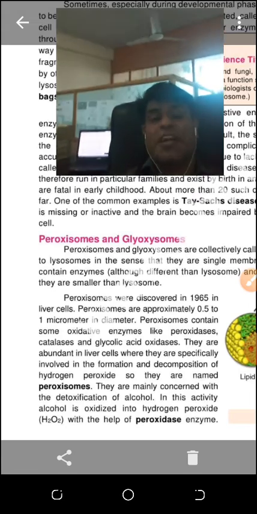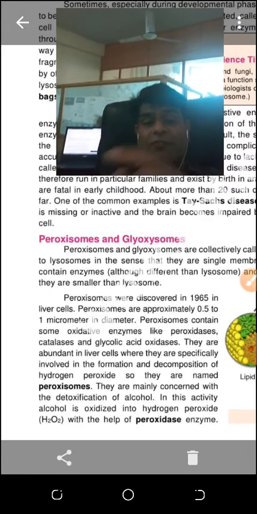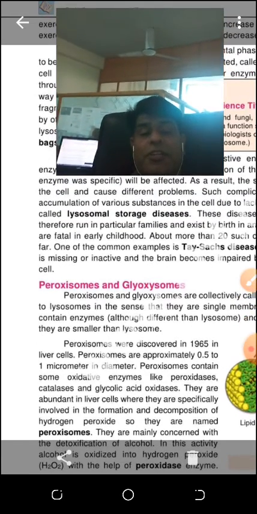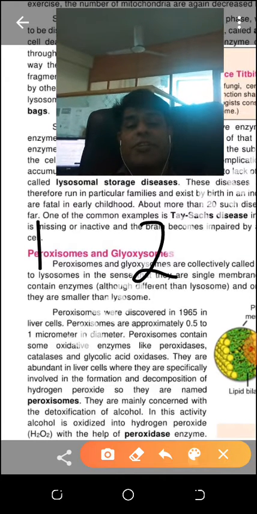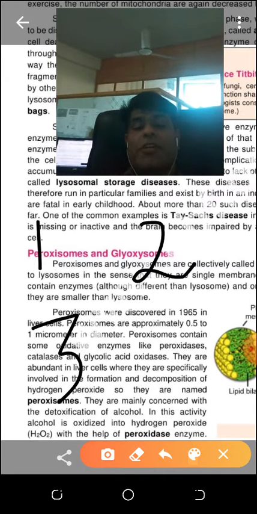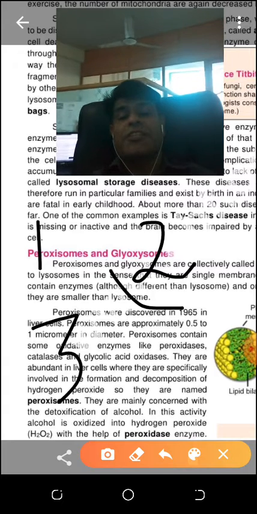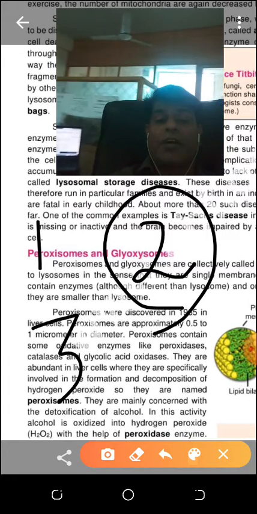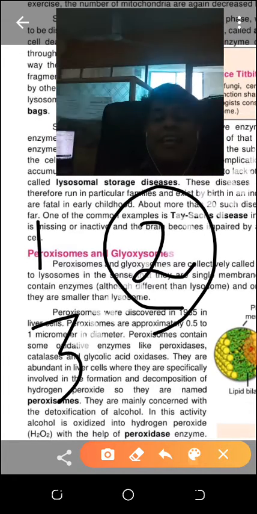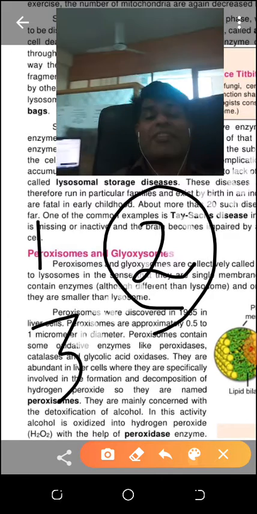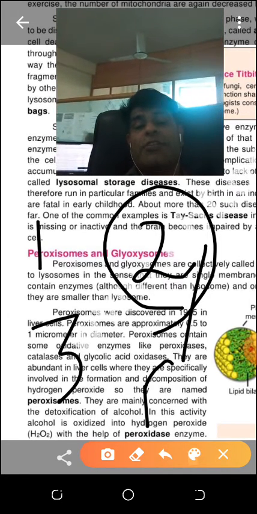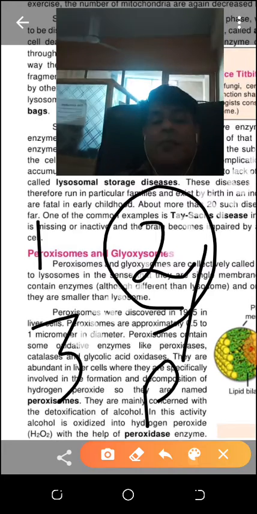Photorespiration is not a simple process, it is in the chain form. One reaction takes place, second reaction takes place, third reaction takes place, and then one reaction is the conversion of glyoxylate into glycine, which is an amino acid. That takes place in the peroxisome.